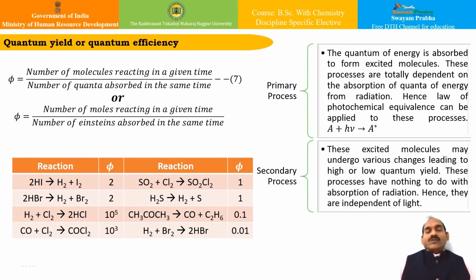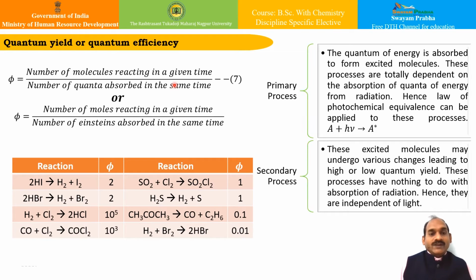Quantum yield or quantum efficiency is one of the important aspects of photochemistry. According to the Stark-Einstein law, one molecule should react for each quantum of energy absorbed. However, this is not the case with all reactions. The number of molecules reacting per quantum of energy absorbed is called the quantum yield or the quantum efficiency of the reaction.